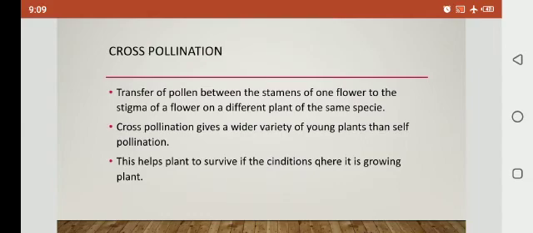It gives us variation. This helps the growing plant to survive if the conditions are not favorable. Clear? Cross-pollination gives us variety, different plants.